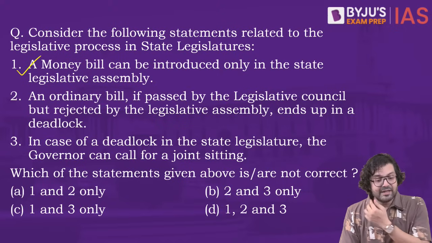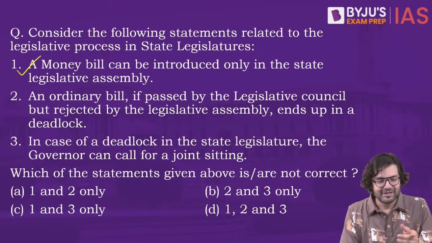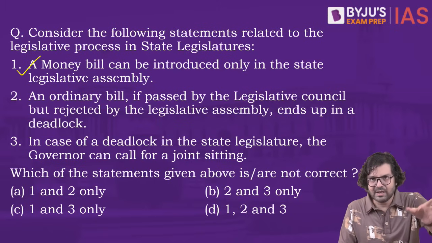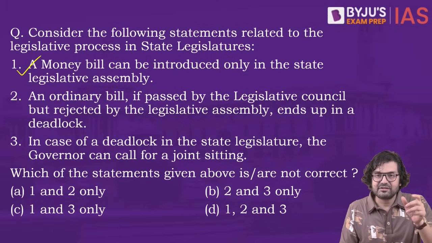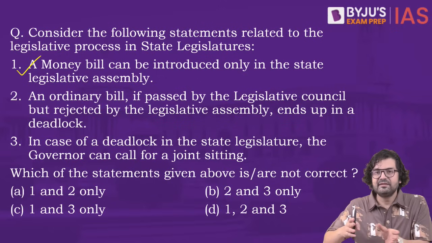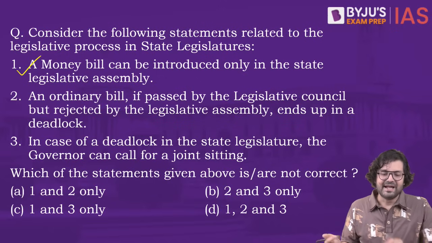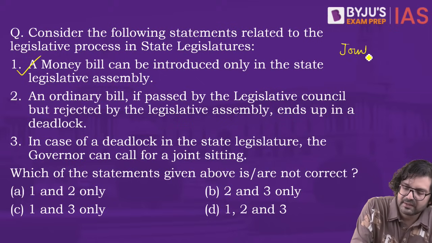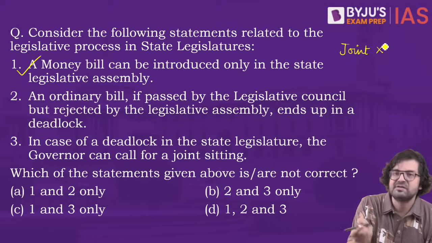Now, if this statement was at the central level, it would have been correct. Of course, an ordinary bill, if passed by, let's say, Rajya Sabha and rejected by the Lok Sabha, ends up in a deadlock. But sadly, there is no concept of joint sitting at the state legislature level.